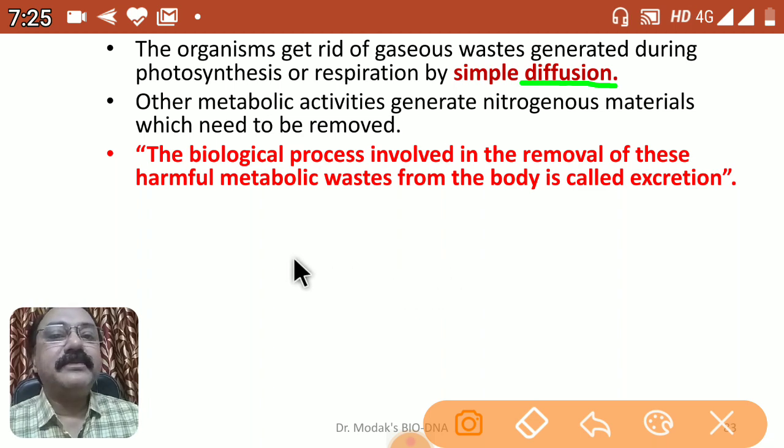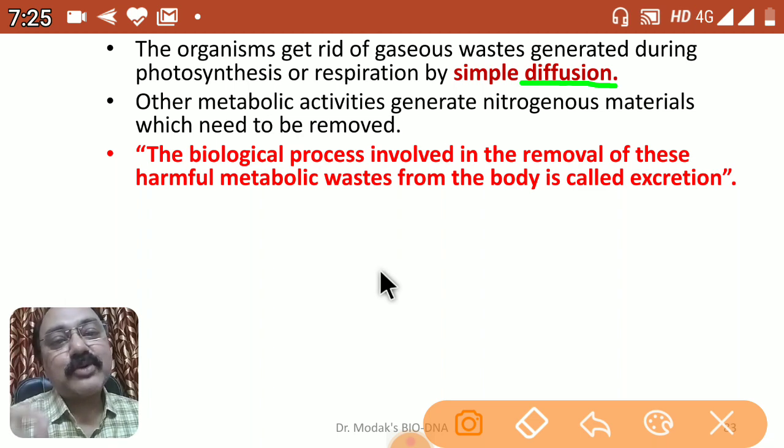Excretion is defined as the biological process that involves the removal of harmful metabolic waste from the body. I like one more definition: it is the process in which the metabolic waste accumulated in the body of a multicellular organism is separated, accumulated and eliminated.